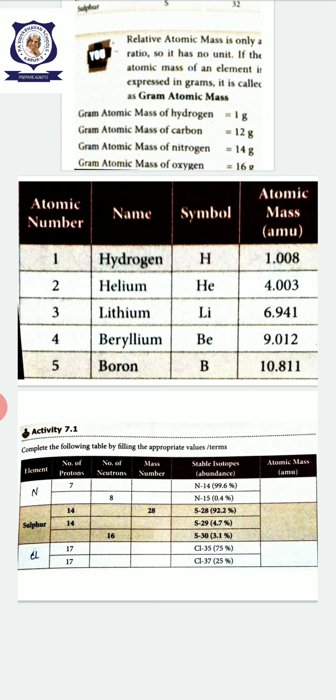Number of protons in nitrogen is 7, in sulfur 16, not 14, so correct this, and in chlorine it is 17. Do the correction and fill the activity table by yourself.